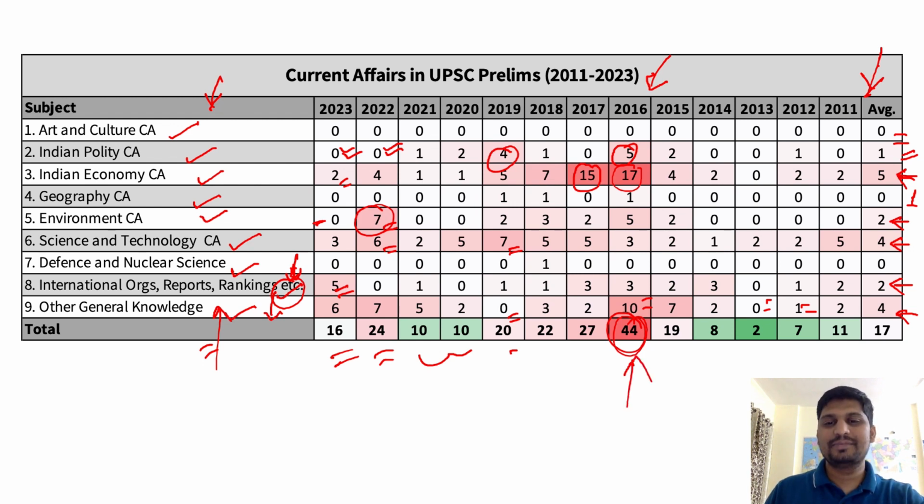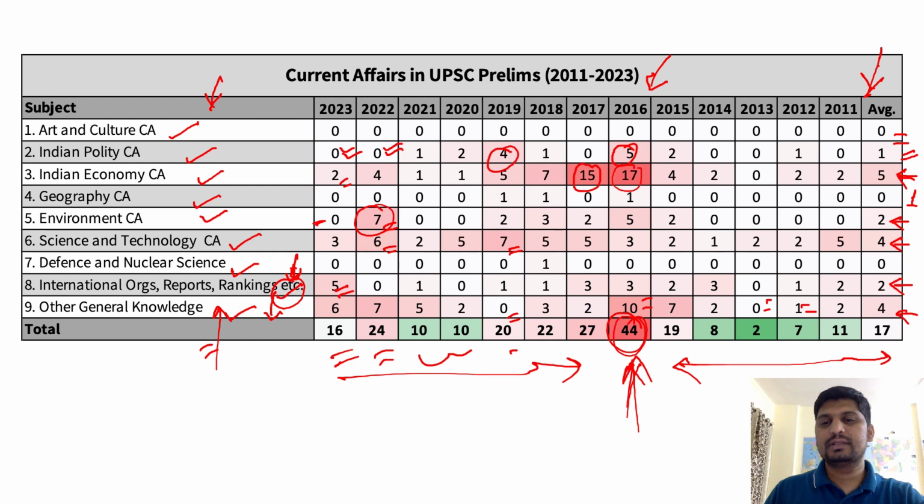But again, it's an exception. That should not define our strategy. Our strategy should be defined by what UPSC has done in the other 12 years, not one year. It's a bet we are taking, but we have to take it.